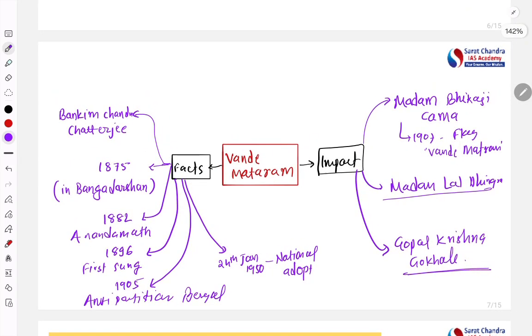Hence Vande Mataram is not only a song, not only a national song. It is consuming in itself the spirit of nationalism, the spirit of the freedom struggle, the war cry, the intention, the love, the fight of our freedom fighters. It is all inside this Vande Mataram, and hence we should celebrate it with great pride and sing it with great devotion and patriotism towards our country.